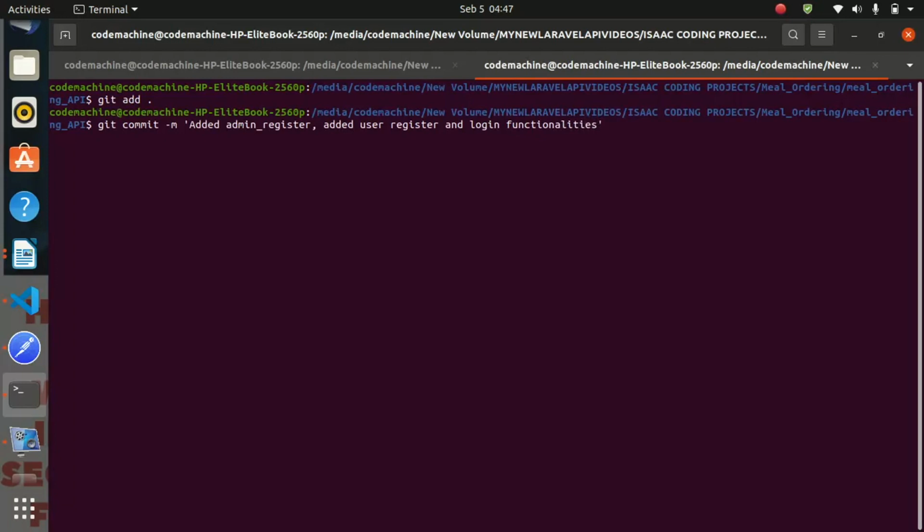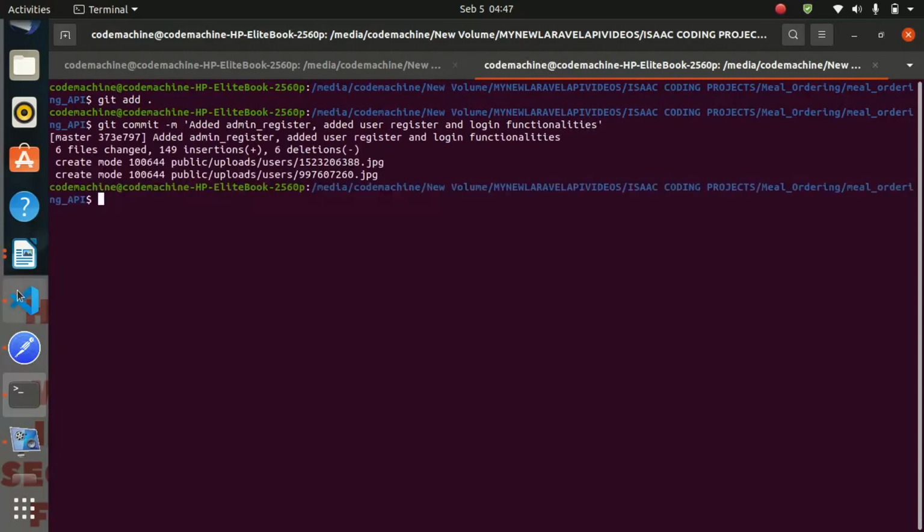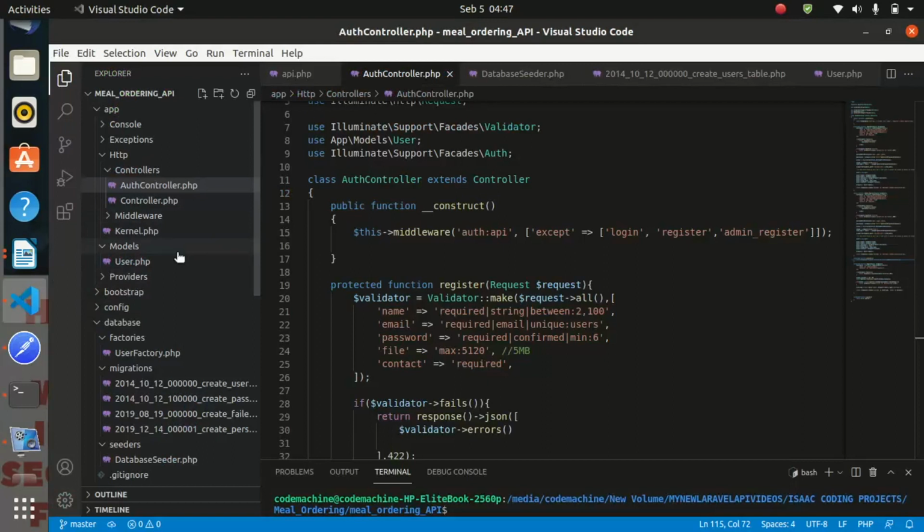So let me commit. Perfect. Now our project tree is green.